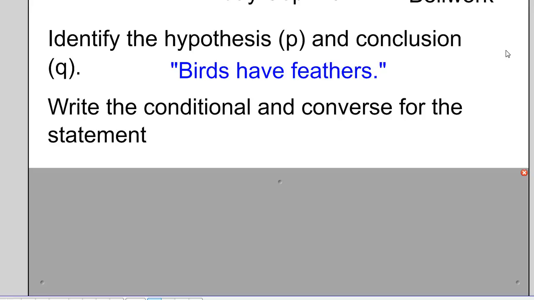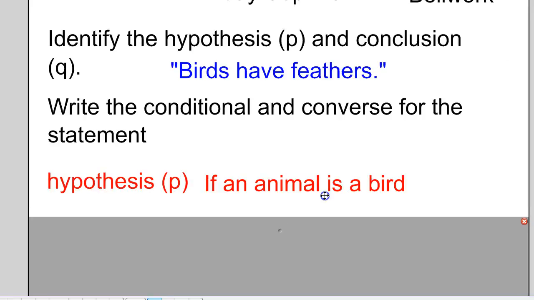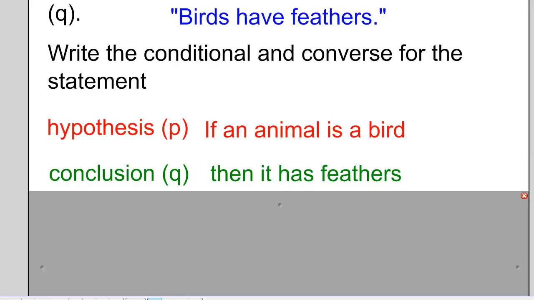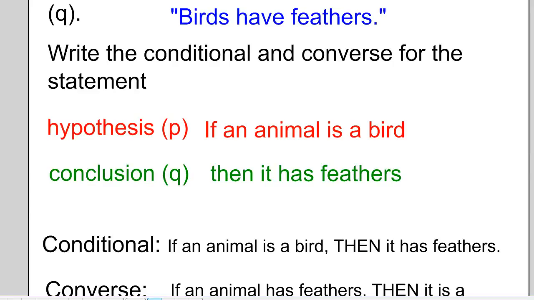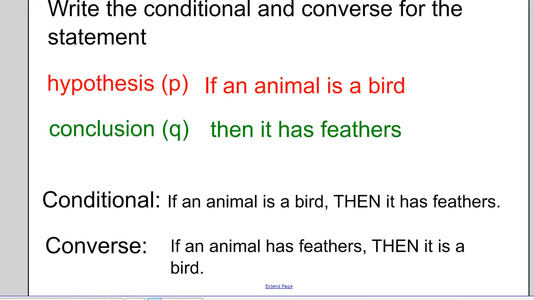Okay, you're back. Let's see what we have here. For your hypothesis, did you say P, if an animal is a bird? For your conclusion, did you say your conclusion is Q, then it has feathers? And then here's my conditional statement. Did you say if an animal is a bird, then it has feathers? And then did you say for your converse, if an animal has feathers, then it is a bird?